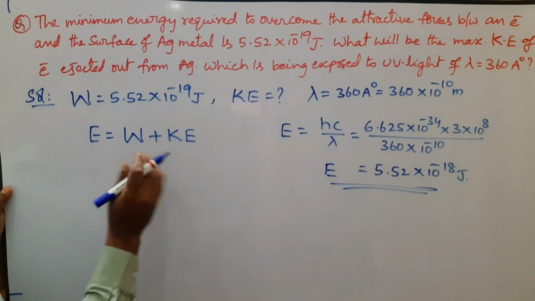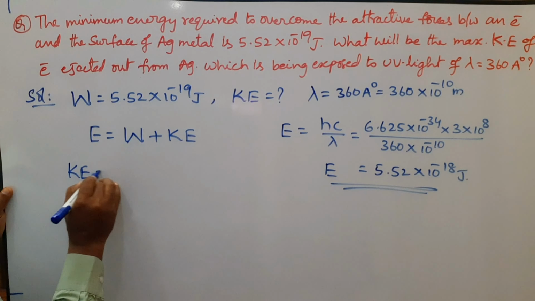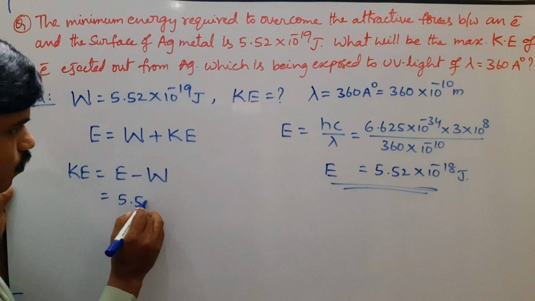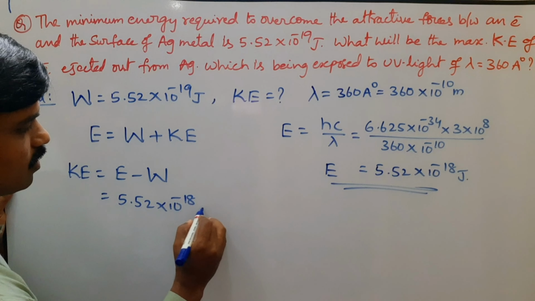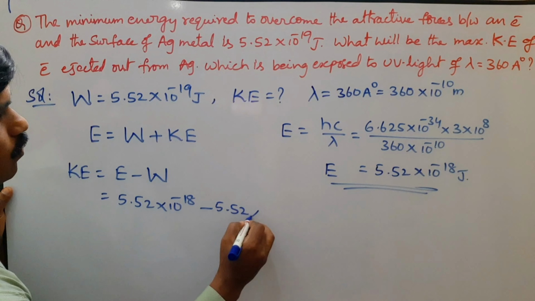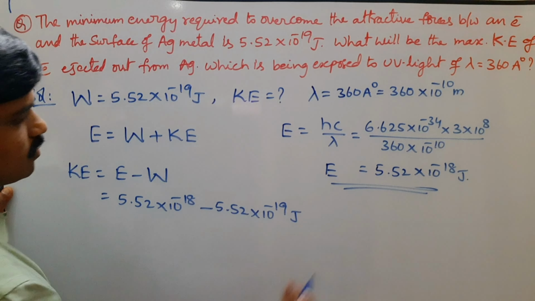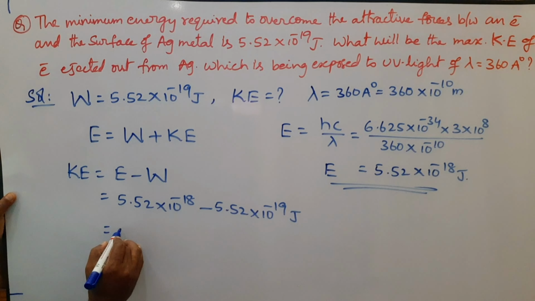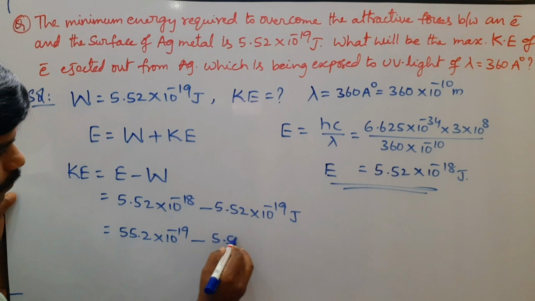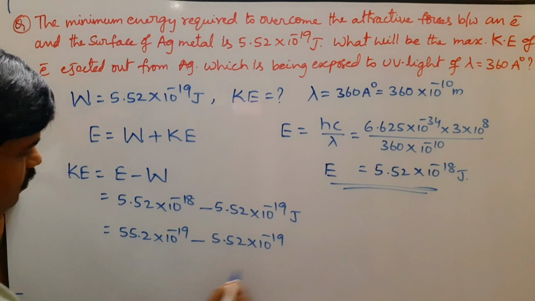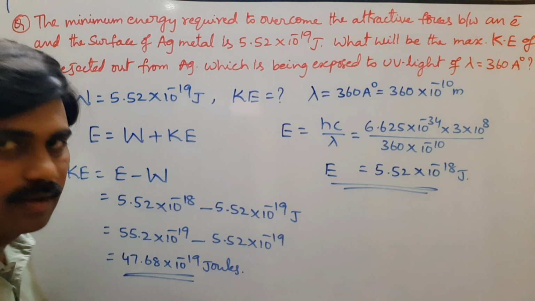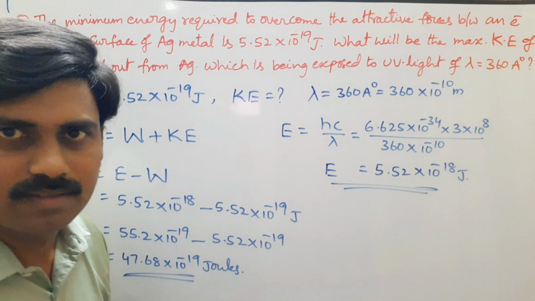Now we will calculate the kinetic energy. Kinetic energy Ke is equal to E minus W. E value is 5.52 into 10 power minus 18 joules, minus W, the work function value given, 5.52 into 10 power minus 19 joules. Look at now, 55.2 into 10 power minus 19 minus 5.52 into 10 power minus 19. After solving this, we will get 47.68 into 10 power minus 19 joules. So this is the final answer.